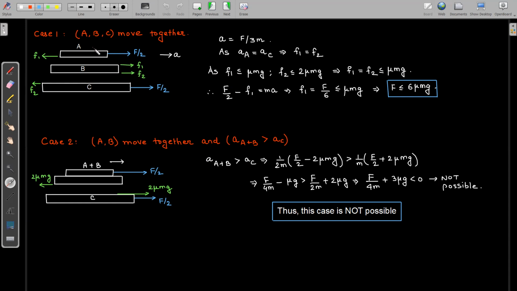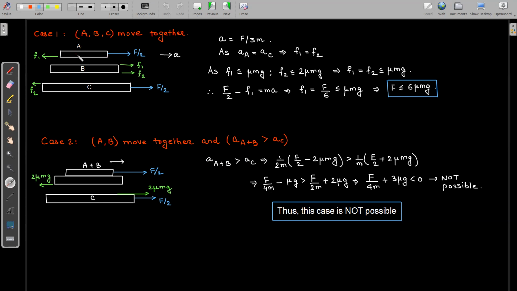Now, if I consider all three blocks as a system, then the frictional forces between the blocks become internal forces, and the net external force on the system will simply be equal to F. So the common acceleration of all three blocks should be equal to the net external force, which is F, divided by the total mass of the system, 3m. So a equals F by 3m.